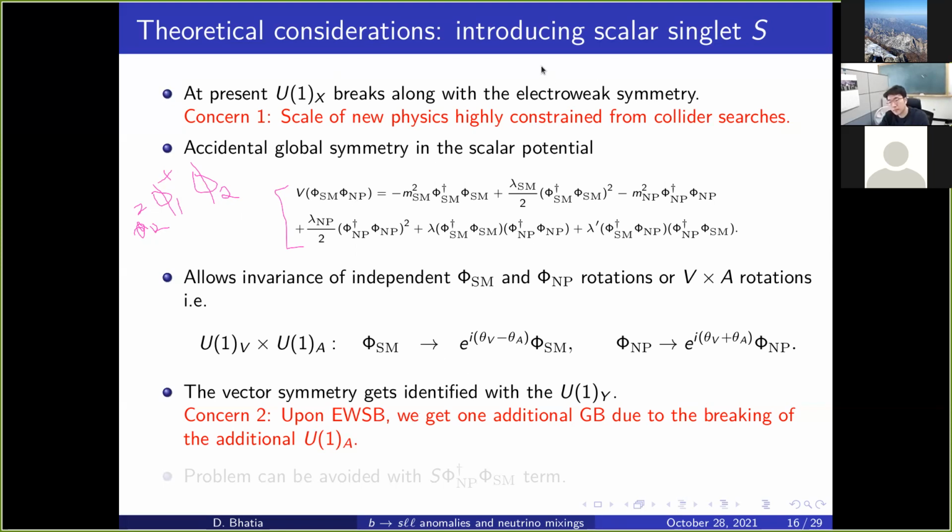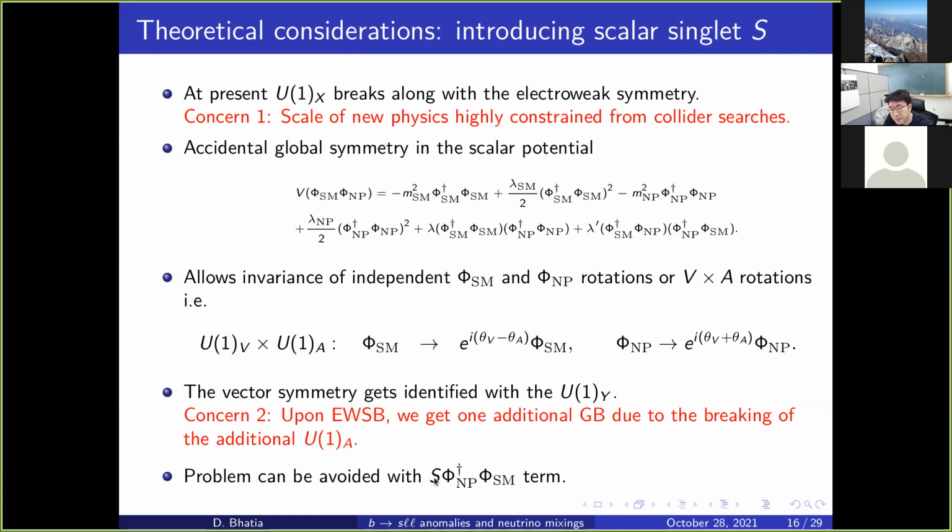We don't want to break it by adding a term by hand, that is, explicit breaking. So instead, we do not break it explicitly, but we add one particle, S, and assign its charges such that this term is allowed by the U1X symmetry.